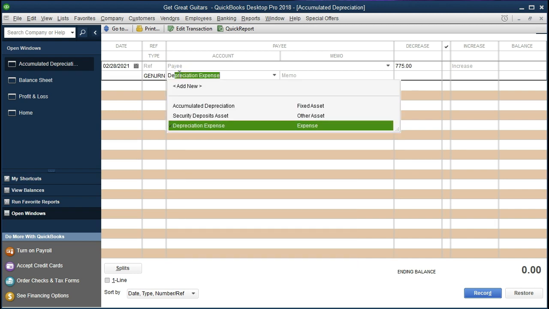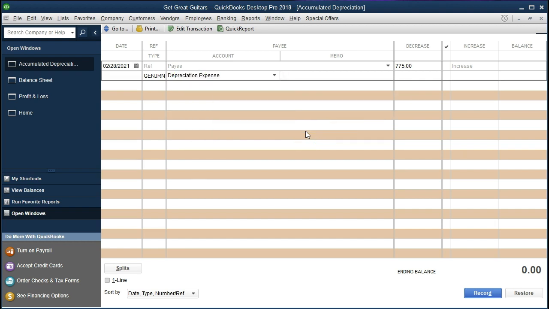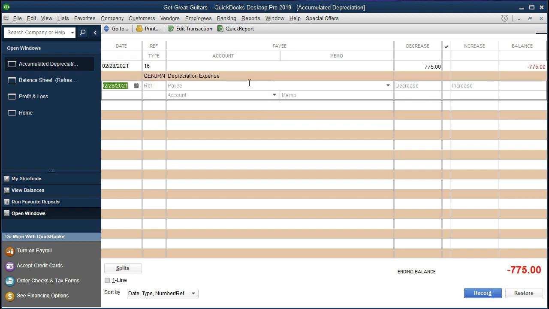So we're going to put in depreciation expense, type that in here. There it is, an expense tab. There will be our journal entry. Only 2 accounts are affected. We are using the register for accumulated depreciation, the other account going to depreciation expense. We're going to record this and see if it does what we hope it to do.